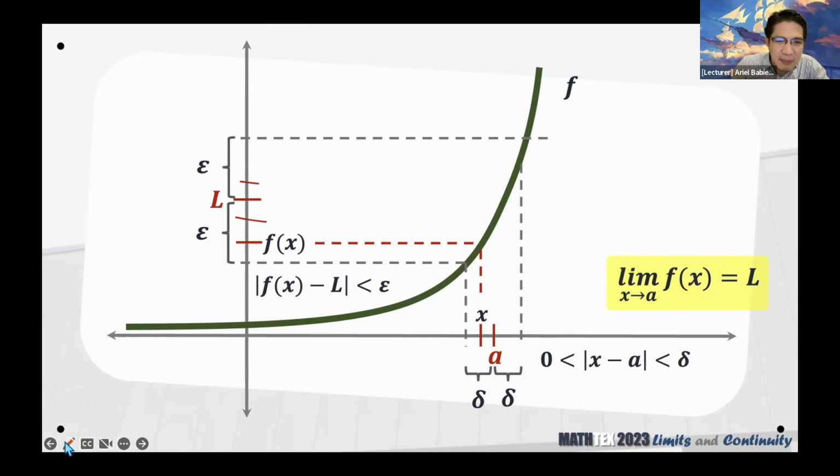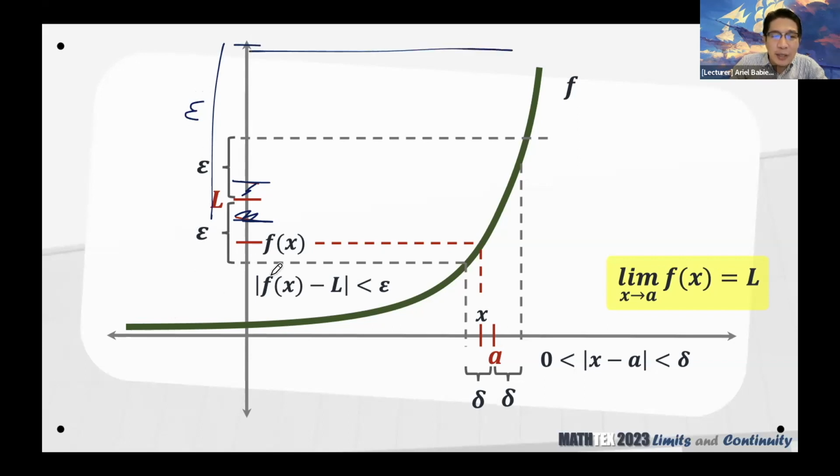Diba? Wait, let me just change the color. Ang gusto kasi natin sa limit, dito yung mga parts that are near L. So as much as possible, you want this epsilon to be relatively small. Okay? Relatively small. Ayun siya sobrang laki. Kasi pag pinag-claim nyo na sobrang laki ng epsilon ninyo, sobrang laki din ng part ng graph yung inyong kukunin. And when you talk of a large part of the graph, malayo siya doon sa gusto nating part. And in this case, ang gusto nating part ay ito, yung malapit kay L, yung mga function values, and correspondingly, yung mga x's natin ay malapit kay A.